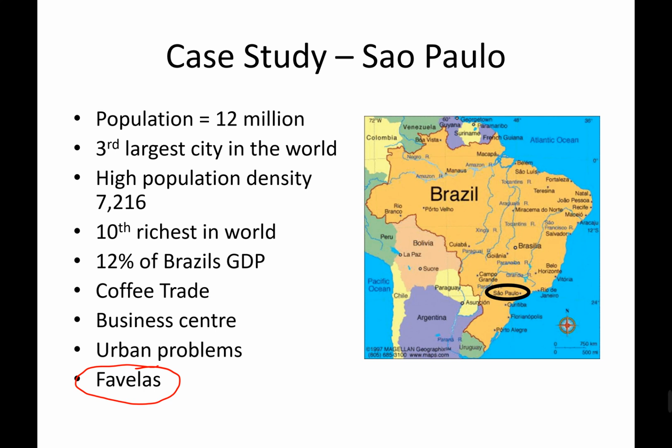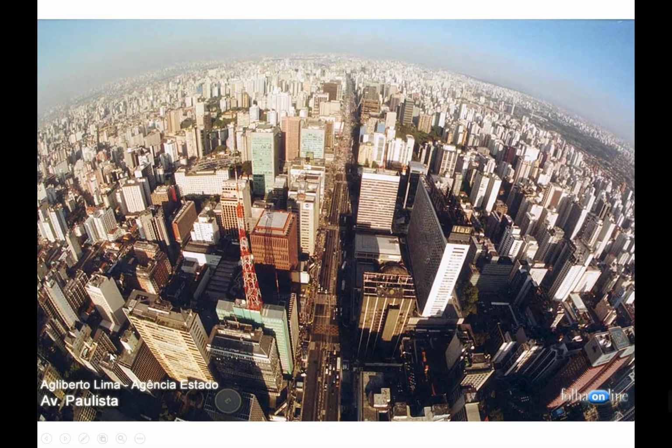So in Sao Paulo, there are not enough resources to support this population of 12 million people. A third of the 12 million people living in Sao Paulo are living in favelas. So it is definitely an area where there is overpopulation, because if a third of them are in favelas, then almost 4 million people, the same population of Ireland, are living in poor living conditions.